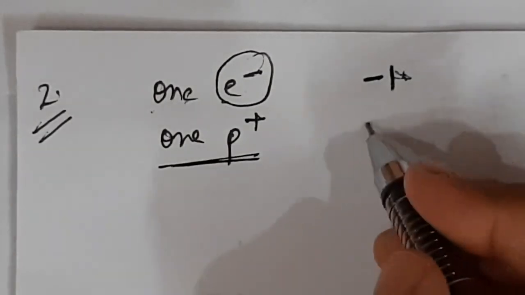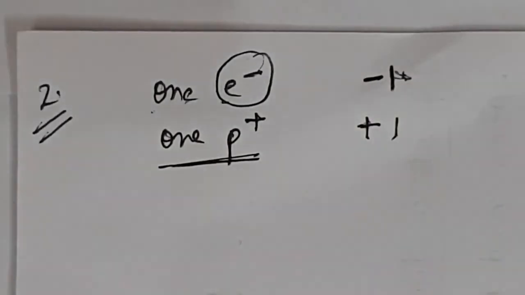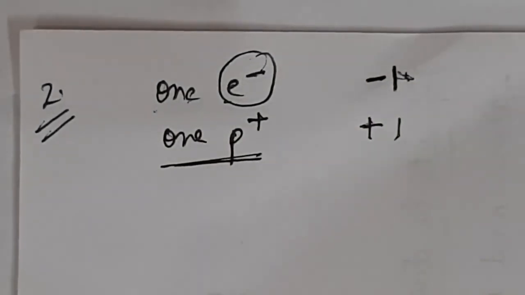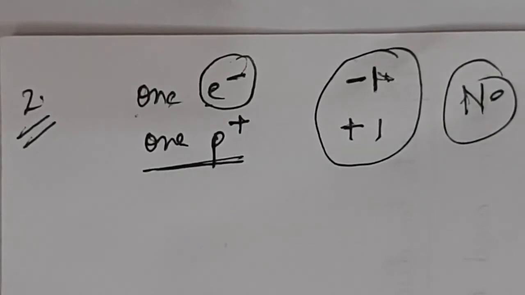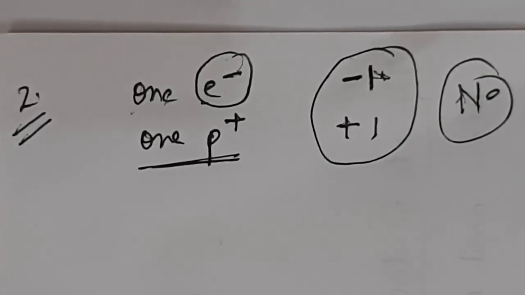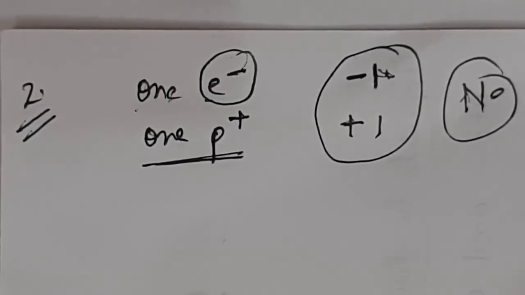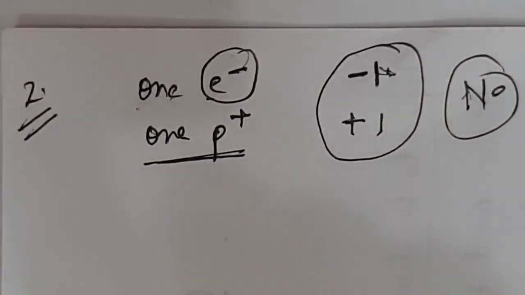One proton means plus 1. So will it carry any charge or not? No, it will not carry any charge because they neutralize each other. The atom carrying one electron and one proton will be neutral. Clear, students? This was question number 2.